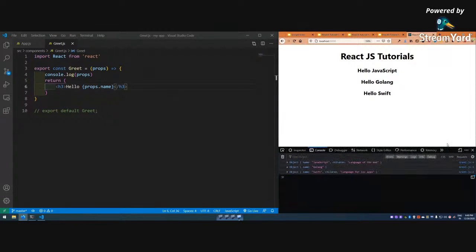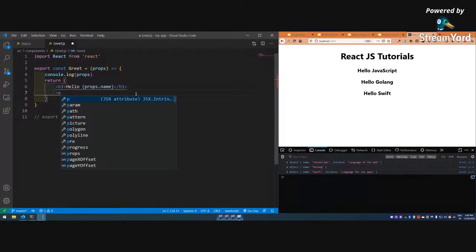Let me do it also a bit big. So it has got this children. So this is a keyword, this children. Okay, so we can use this also here, and I will use it with a p tag, and as usual I have to say props dot children.